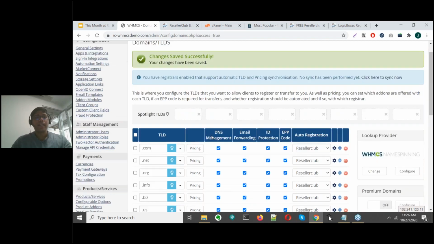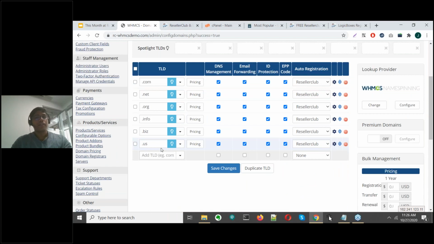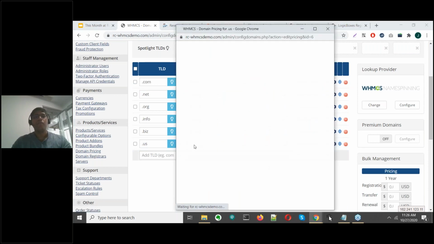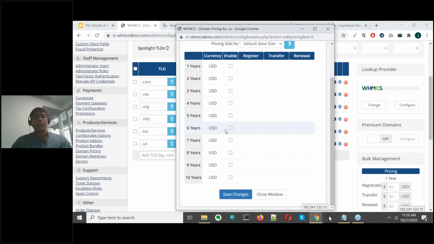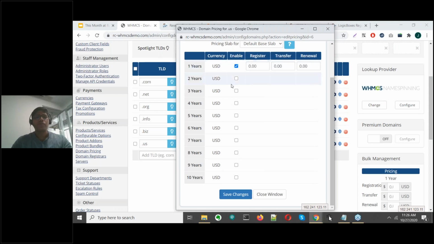You will see that this TLD has already been added, but the setting is not yet completed because we've not added pricing. So we click on this pricing button that you see, a new pop-up will open. Under that, you will see the pricing for a 10-year tenure, and you will be allowed to enable selected tenure. So you can choose not to sell the domains for the entire tenure of 10 years. You can just choose 1 year. For the purpose of our demo, we will choose 1 year.